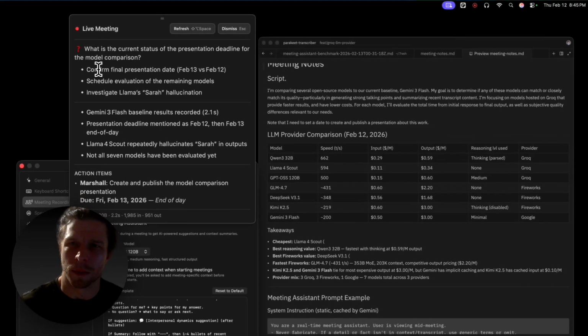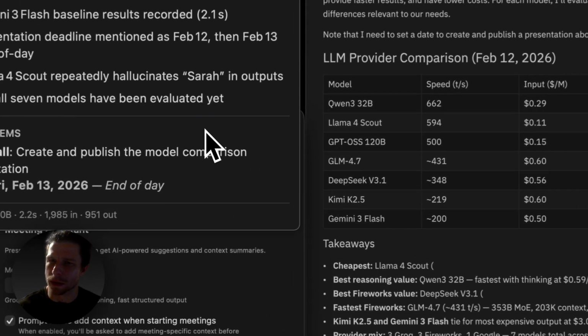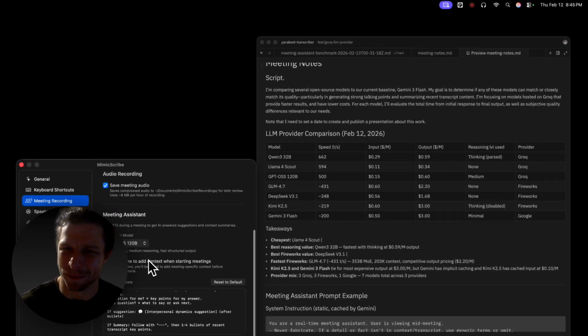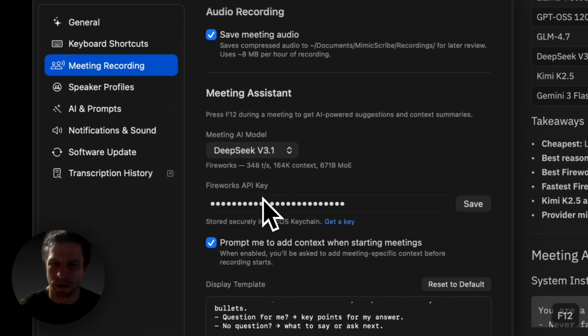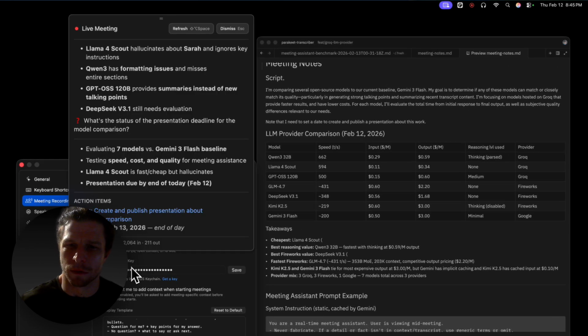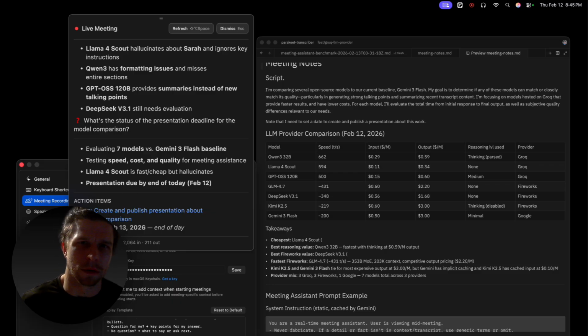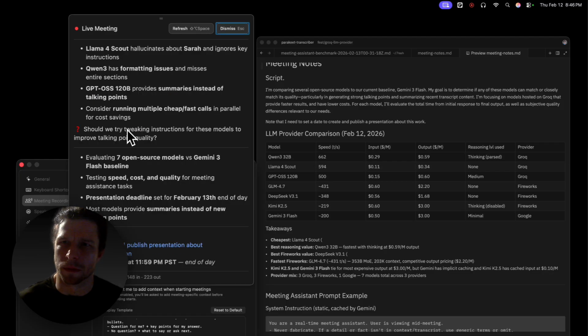You can see, again, these talking points are more summaries than they are unique points that we can bring up in meetings. Not super great. DeepSeek, this one was another one that was promising. This one is through Fireworks, different provider. We can see 3.1 on Fireworks, and I think the 3.1 model in general performs faster. Here again, instead of talking points, we're getting summaries. We might be able to tweak the instructions to get better results from these models, but I just don't feel like we've come close enough to anything interesting to expect great results from just giving it slightly different inputs.